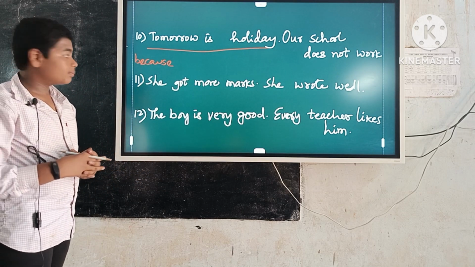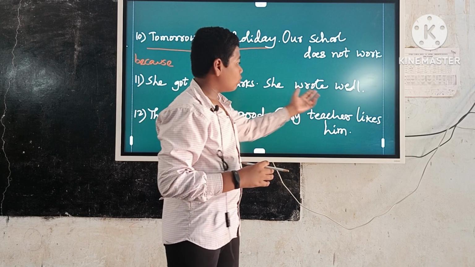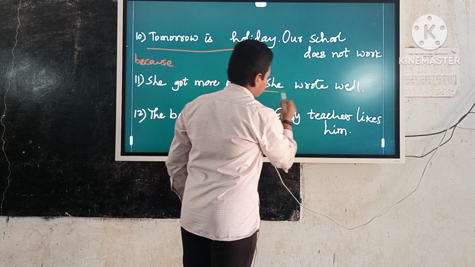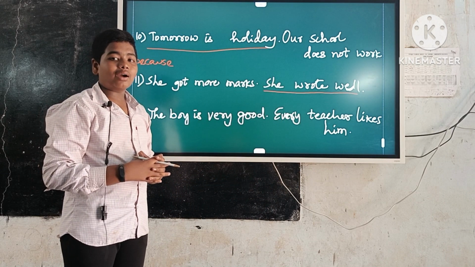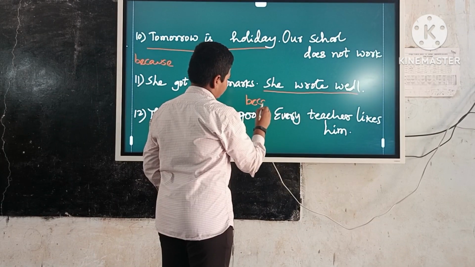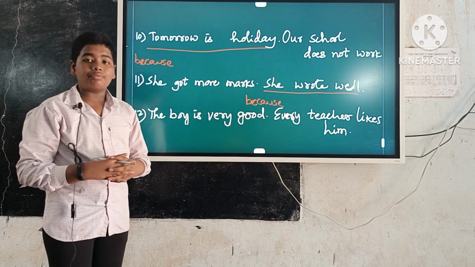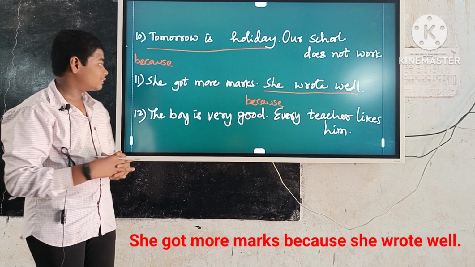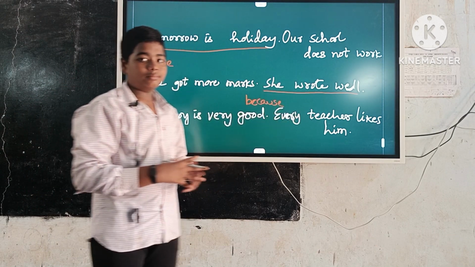Example number 11. She got more marks. She wrote well. Here cause sentence is she wrote well. Keep the because before the cause sentence. Write the answer in the form of result plus because plus cause. So the answer is she got more marks because she wrote well.